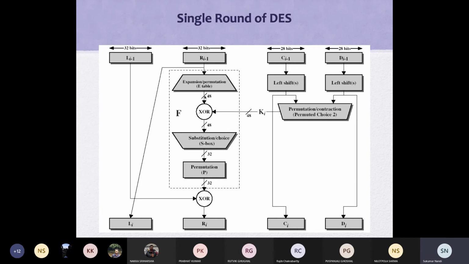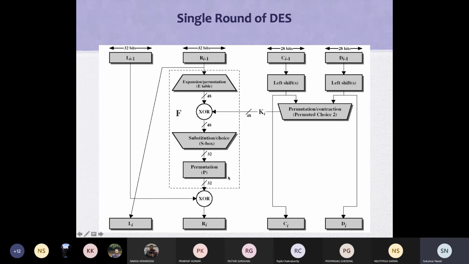You can say this is one hash function. It takes input 32-bit, it takes input 48-bit, it generates 32-bit. So this F function can be replaced by one of the hashes whose input will be 32-bit from the right side, and the key 48 bit, and generates 32 bit. A hash function is also a non-linear function, a good quality one.